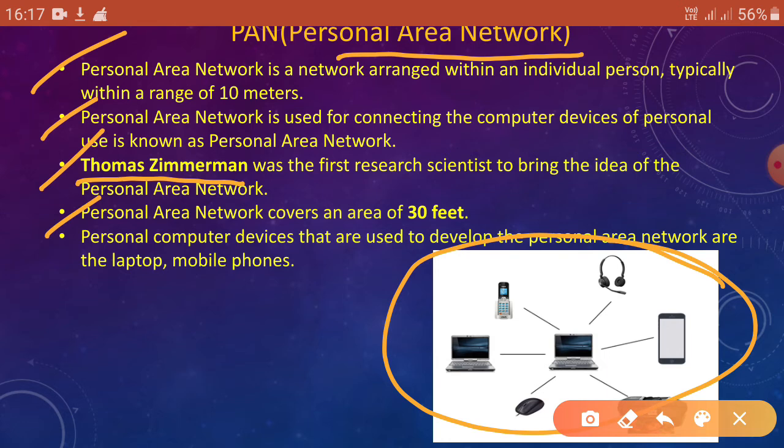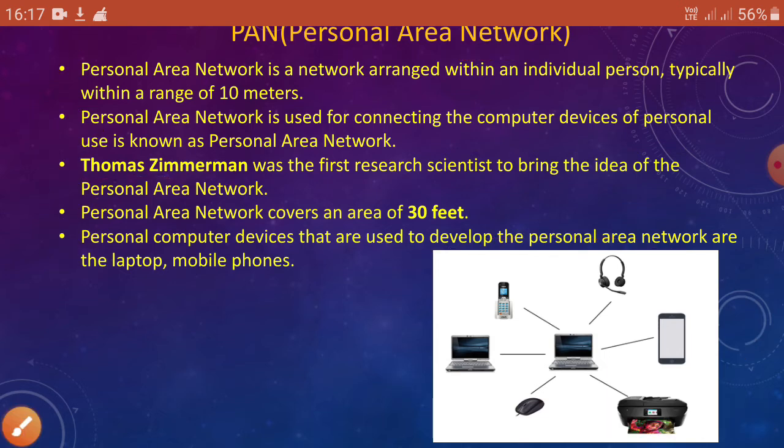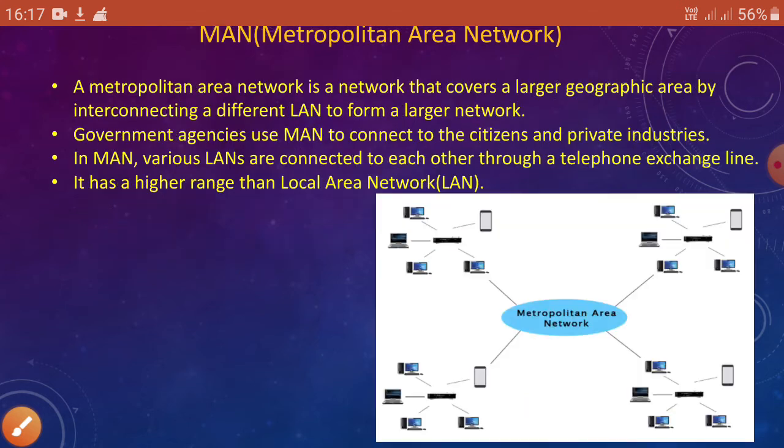Okay, and the last part is personal computer devices that are used to develop personal area network are the laptop, mobile phones. Okay, I think it is clear. Go to the next slide.